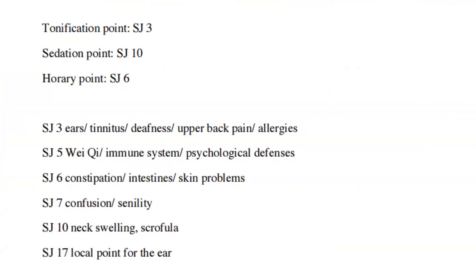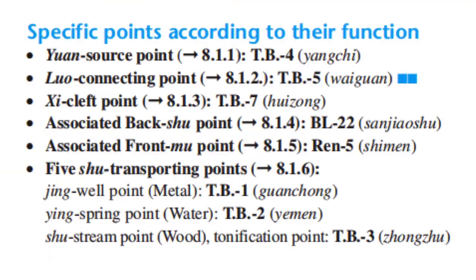San Jiao 5 is very good for strengthening the Wei Qi, immune system, and also for psychological defenses. San Jiao 6 is good for constipation, intestinal issues, skin problems. San Jiao 7 for confusion and senility. San Jiao 10, neck swelling, scrofula. San Jiao 17 is a local point for the ear.